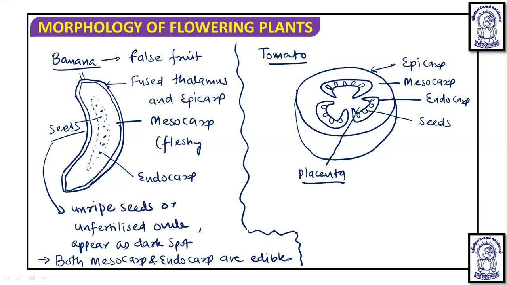The scientific name of tomato needs to be remembered, okay, because tomato is known as Lycopersicon lycopersicum.